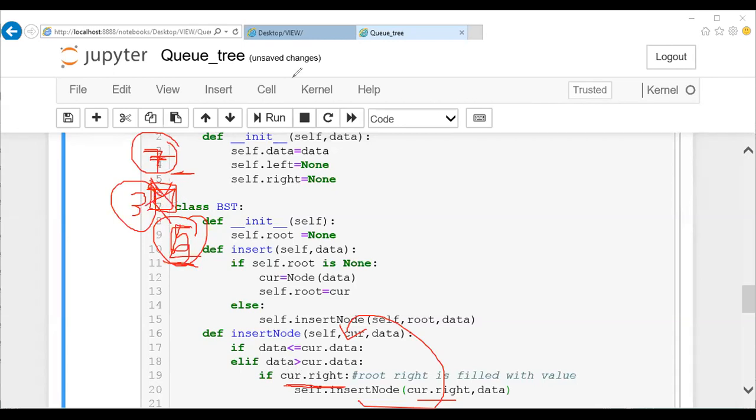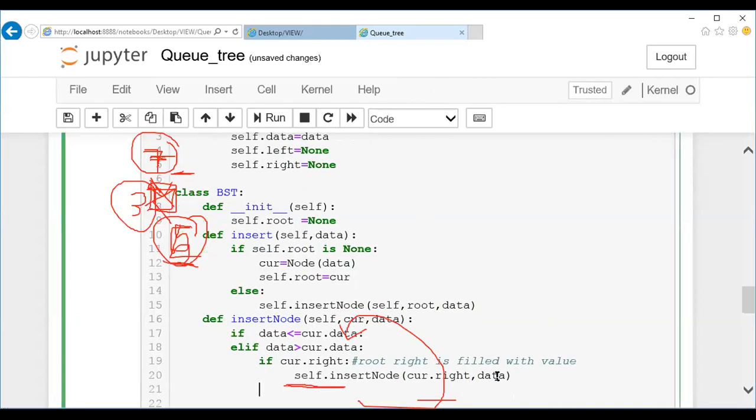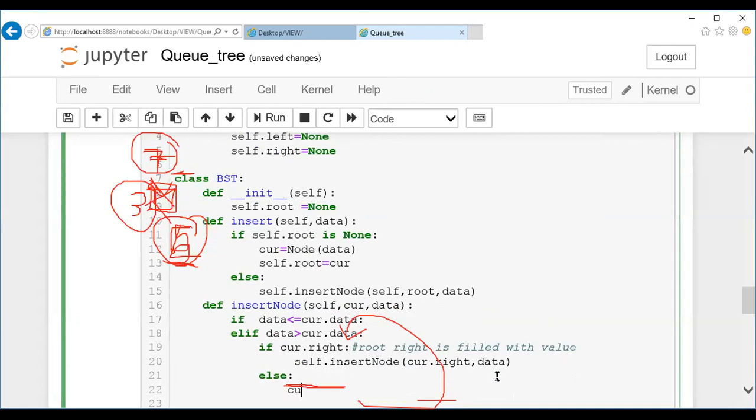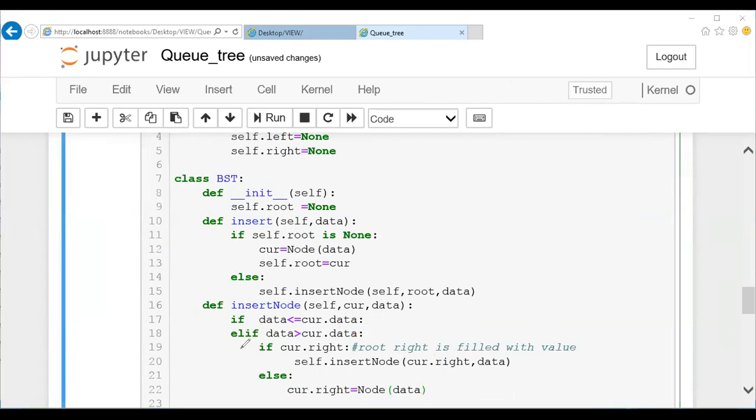Now directly you can insert it just by specifying an else part for it: else, followed by current dot right assigned your new node. Whatever the node is, you can create a node and pass the data to it. So are you all clear with this process? I have written it for your right side, guys, not for your left side. I have written it for your right side. Is this clear?